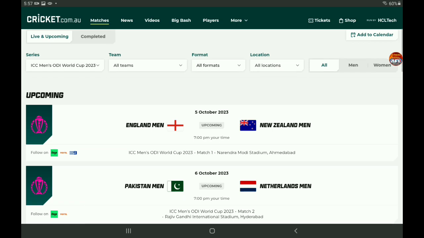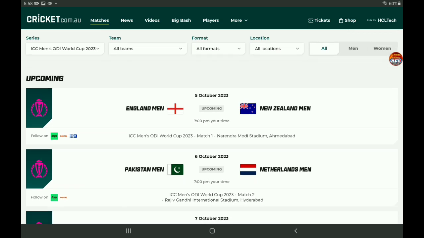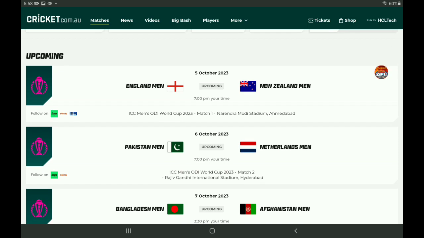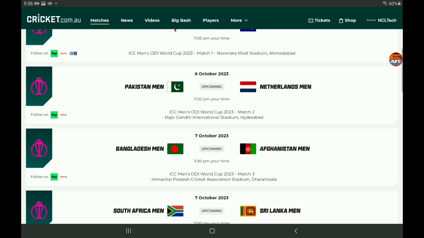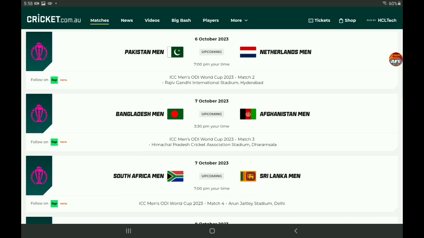Starting off with the full fixture though, England and New Zealand are going to be meeting in the first game in that grand final rematch on the 5th of October, so not too far away at all. Then Pakistan and Netherlands are going to go head to head one night later. Then on the 7th, it's going to be a double-header, Bangladesh and Afghanistan and South Africa and Sri Lanka.